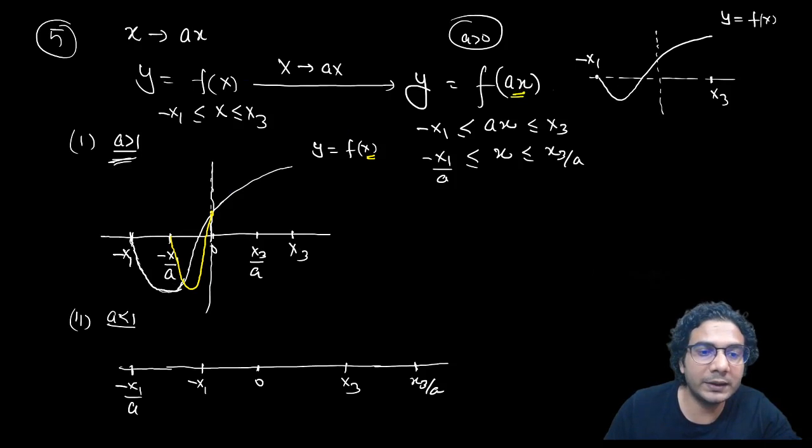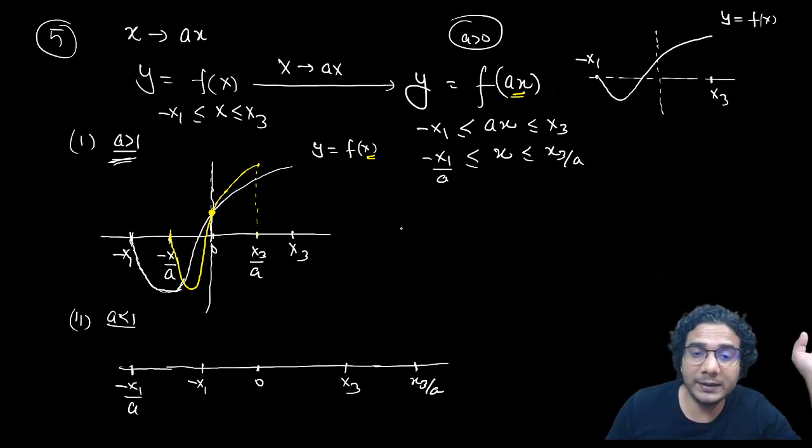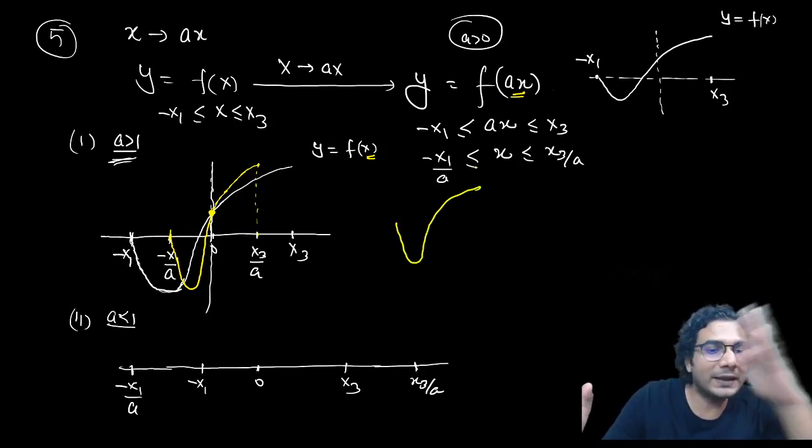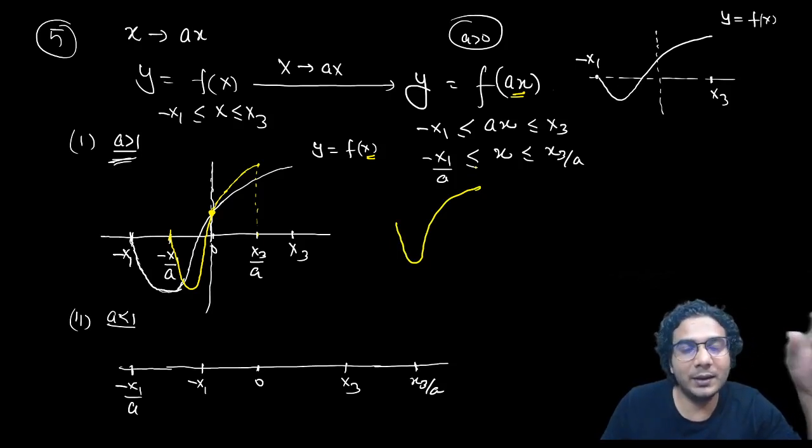Okay, it will pass through this, and because it is going to contract, it will achieve the maximum value soon, at x3 by a only. So after contracting, this graph will look like this. Shape will remain the same. The only thing is that now all these values will be achieved in a smaller interval.